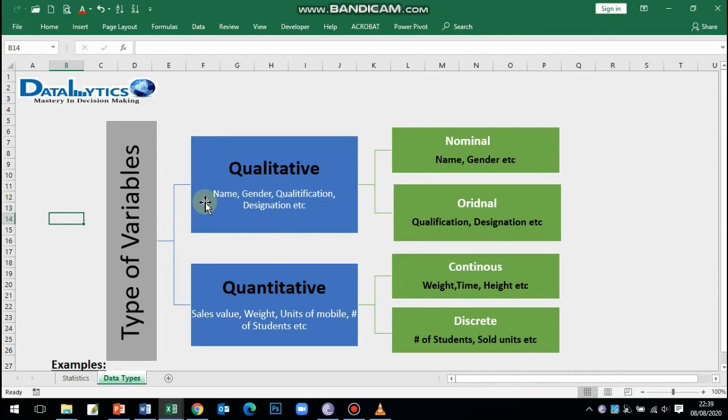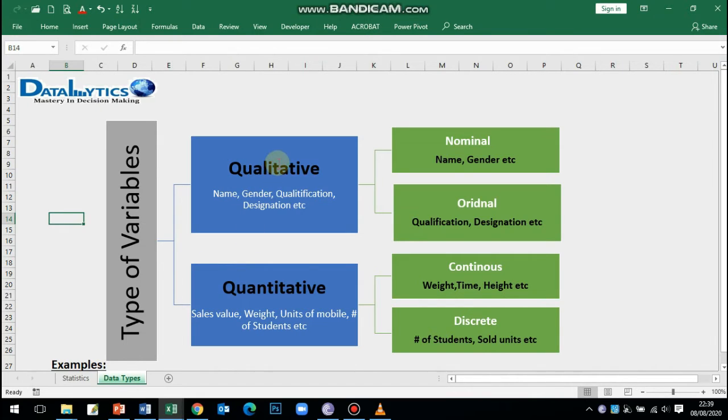Basically, types of variables is very important to do analysis or to get insights from the data. Unless you are able to judge or assess the major types of variables, you cannot do analysis on it. Now, there are two major types of variables. One is qualitative, second is quantitative.